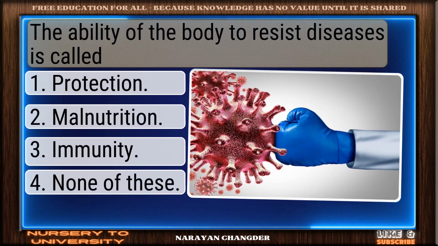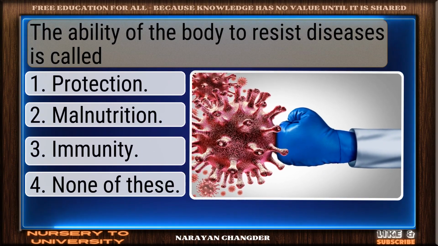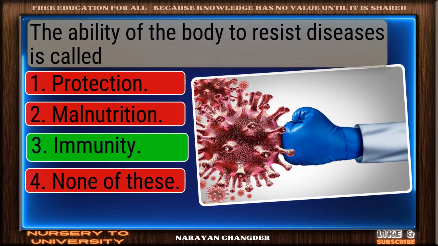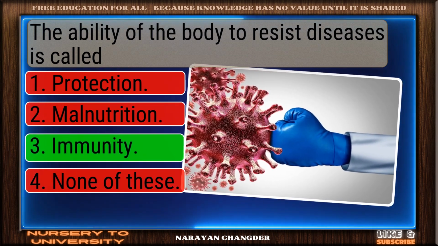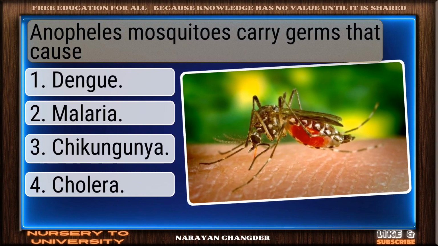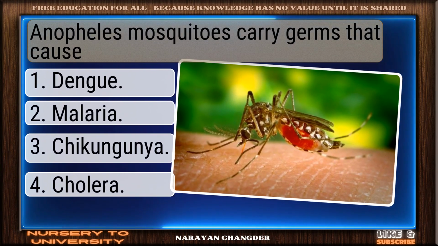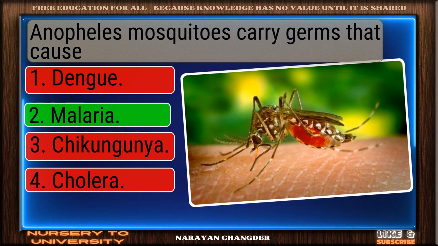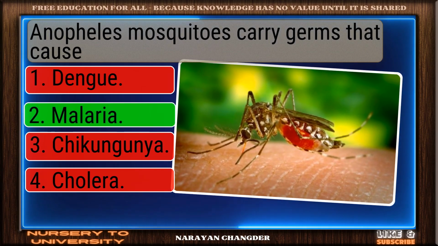The ability of the body to resist diseases is called ____. Well picked. Immunity is the correct answer. Anopheles mosquitoes carry germs that cause ____. You chose malaria, and it is correct.